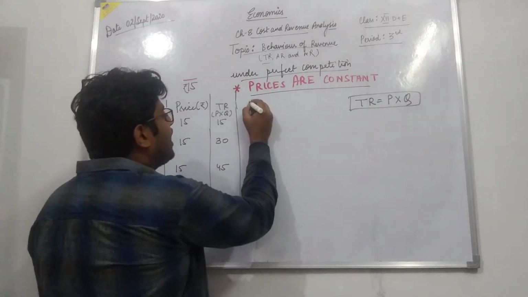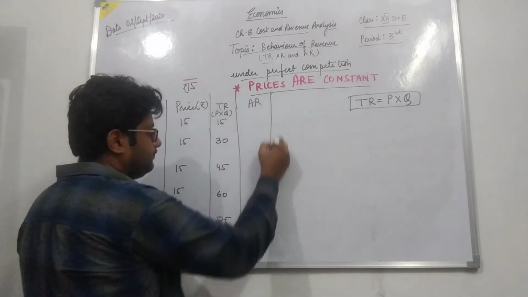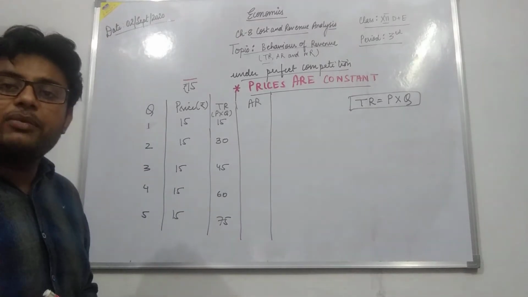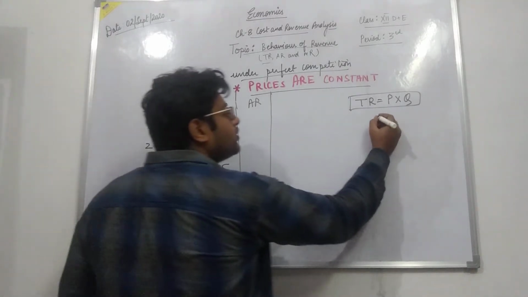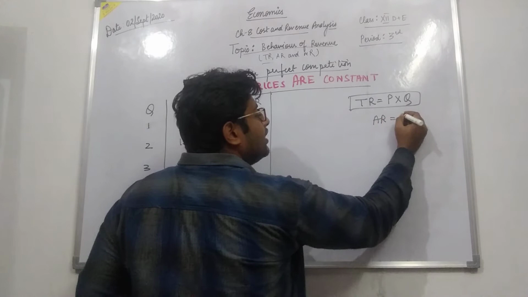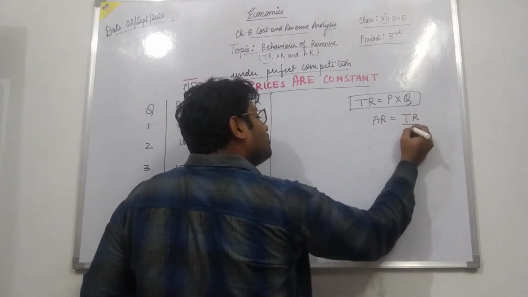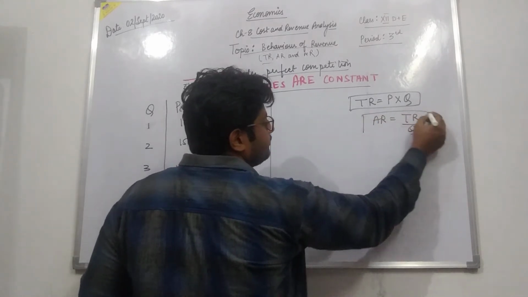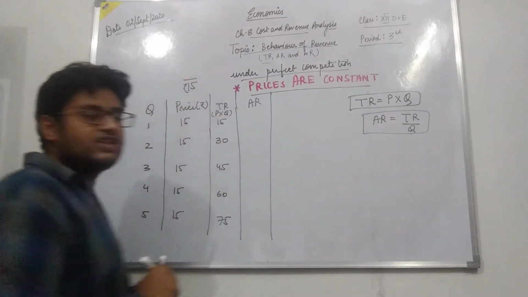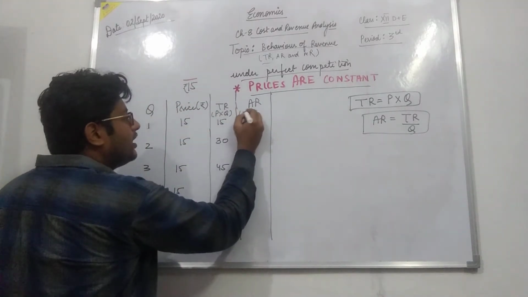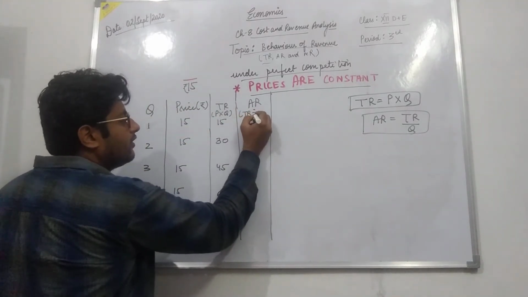Now if I have to calculate my average revenue, what is the formula? We just have to divide the total revenue by the output.